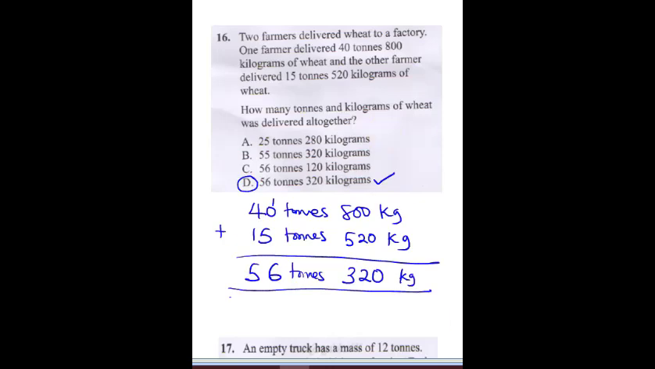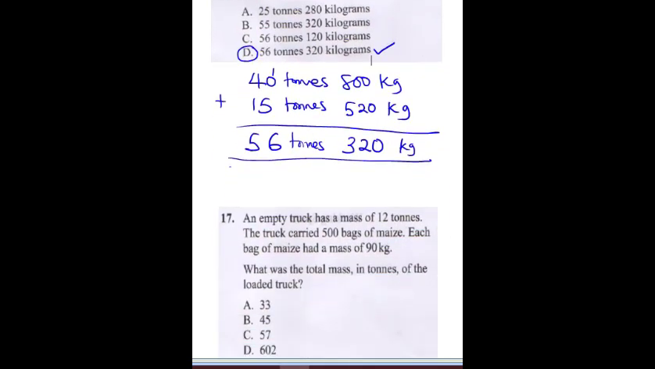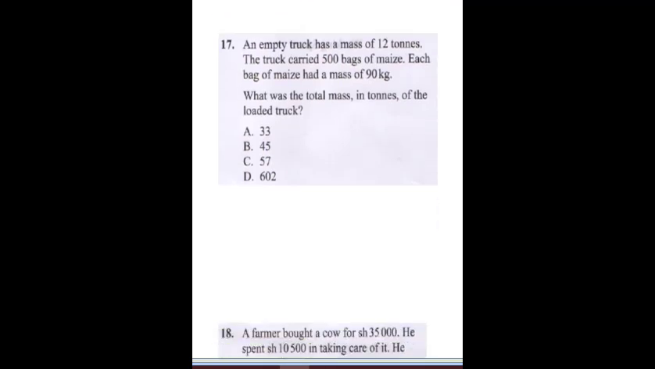So the next question, it's 17, and it says, an empty truck has a mass of 12 tons. The truck carried 500 bags of maize. Each bag of maize has a mass of 90 kg. What was the total mass in tons of the loaded truck? Now, the first thing you need to know in this question is the truck has 500 bags of maize, and each bag has 90 kg.